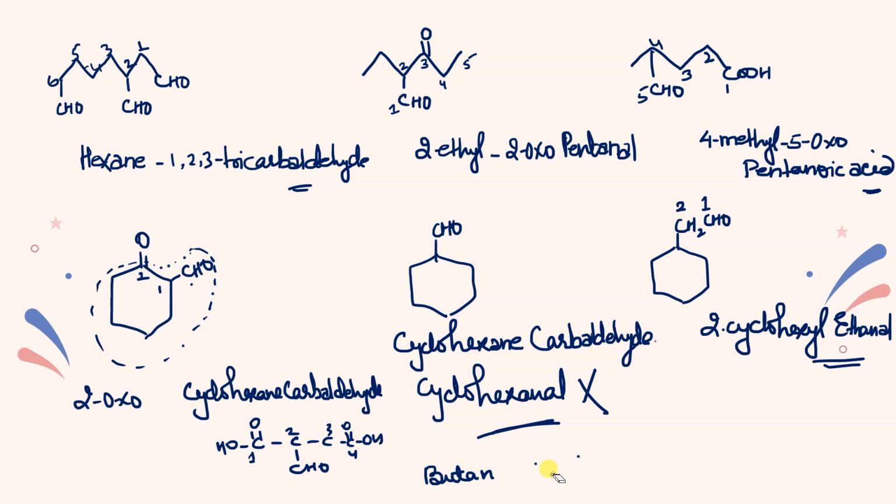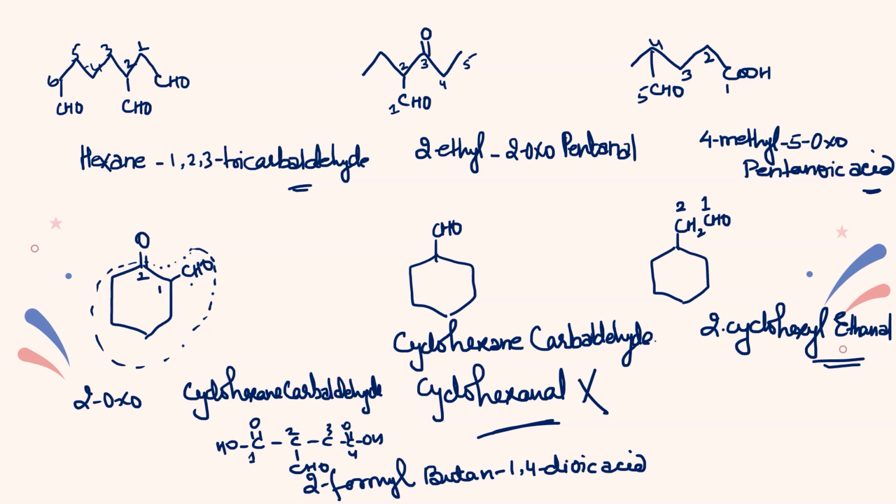So let me write butane 1,4-dioic acid. What about the CHO group? The CHO group is a prefix, but the carbon is not included in the main chain. So what term will we use? Formyl. So that's why 2-formyl butane 1,4-dioic acid. I hope all these things are clear.